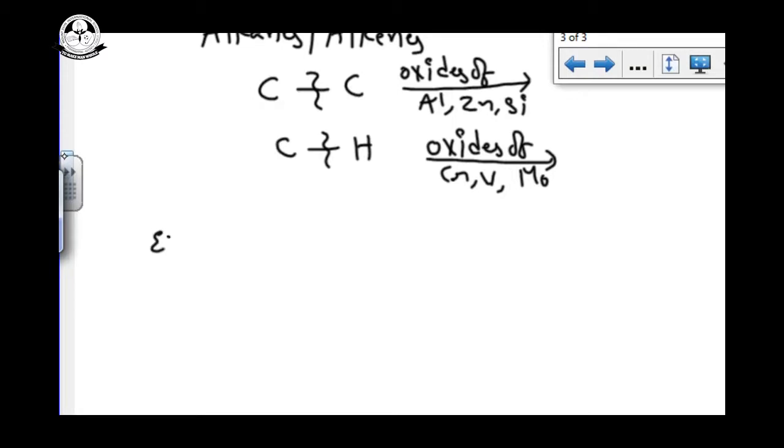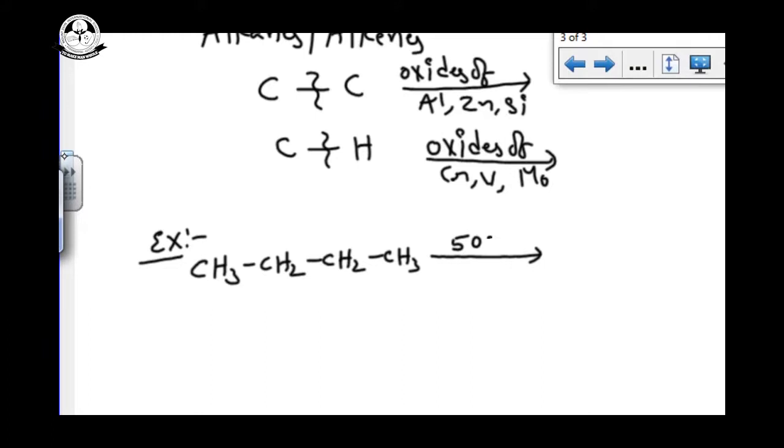For example, I am taking butane. Butane is CH3, CH2, CH2, CH3. I am going to do the pyrolysis of this compound. I am using high temperature, around 450 to 500 degrees Celsius I am heating.